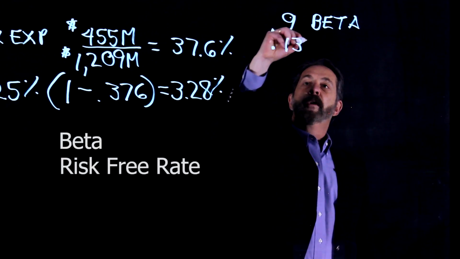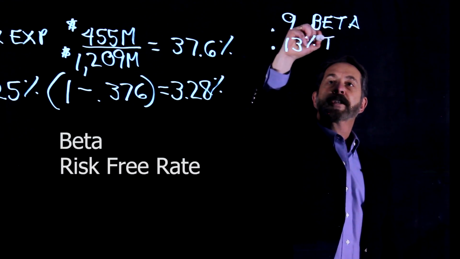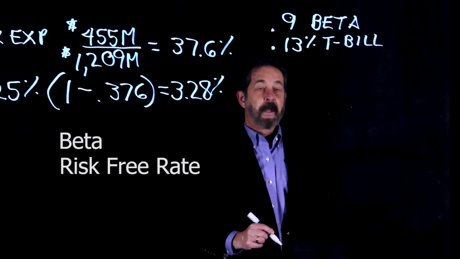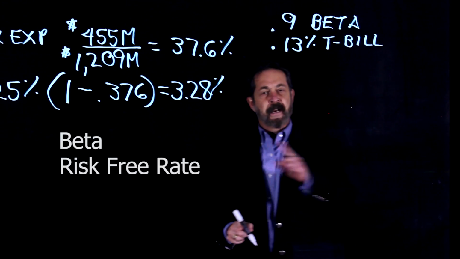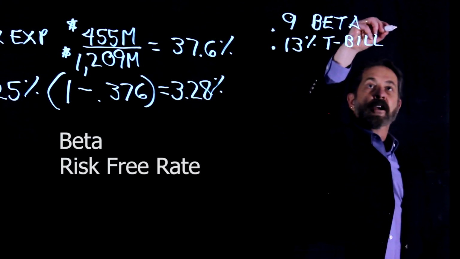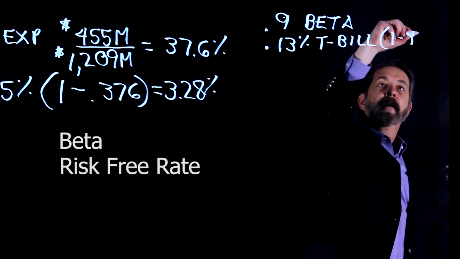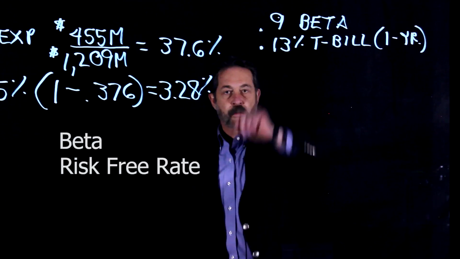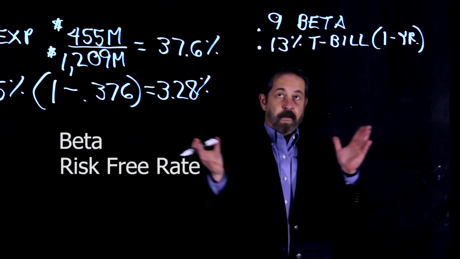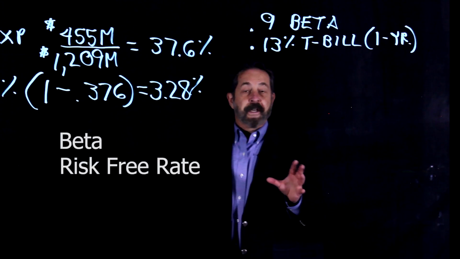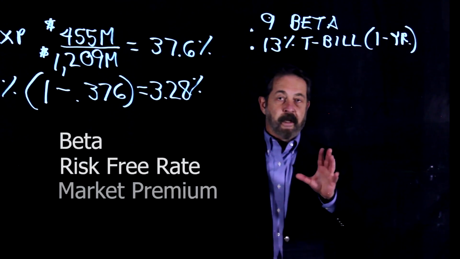We also have to know the risk-free rate, which I'm making up, and the risk-free rate is proxied by the 1-year T-bill. You can find a 90-day T-bill and a 6-month T-bill. This is a 1-year T-bill. Now, I'm making this up, although this is not too far from the truth right now. Right now, T-bill rates and all interest rates are really, really low. And the third thing we need to know is the market premium, and I'll talk about that in a second.